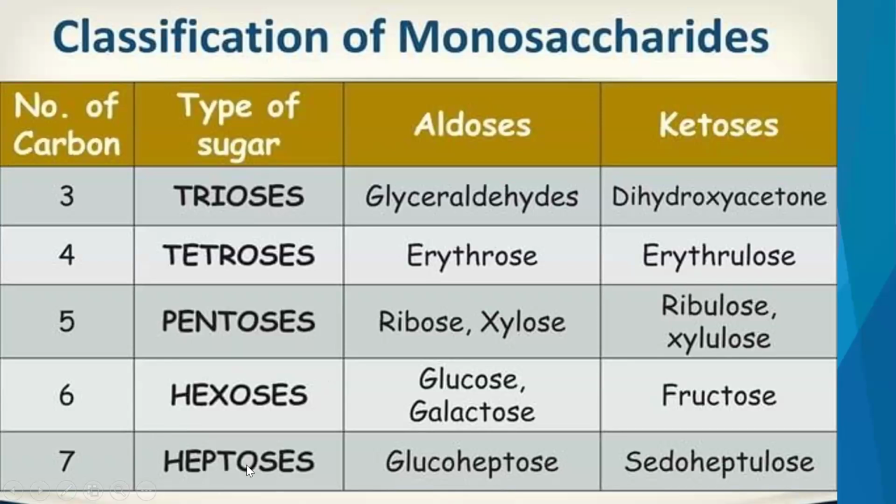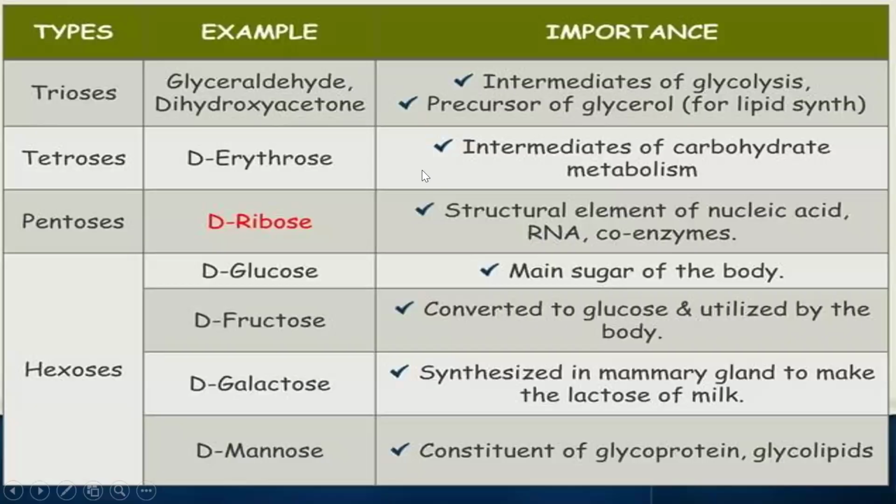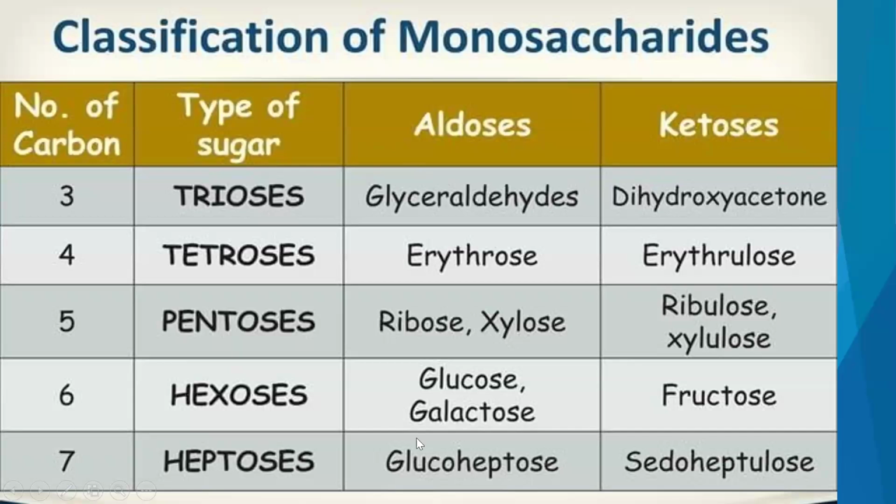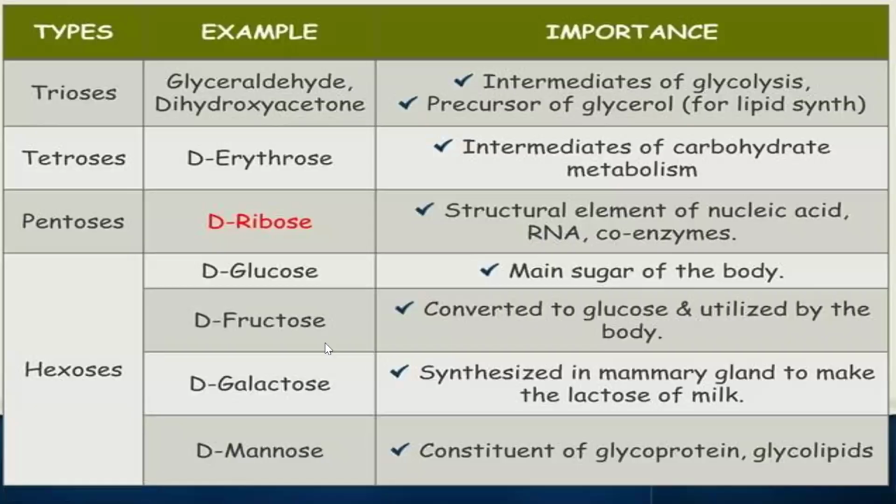Then next, coming to heptoses. If the number of carbon atoms is 7, the type of sugar is heptose. The aldose under heptoses is glucoheptose, and the ketose is pseudoheptulose. Then next, coming to the examples and importance of these sugar units.